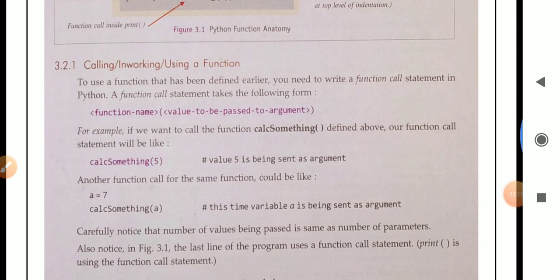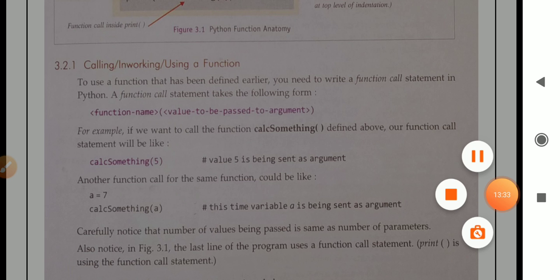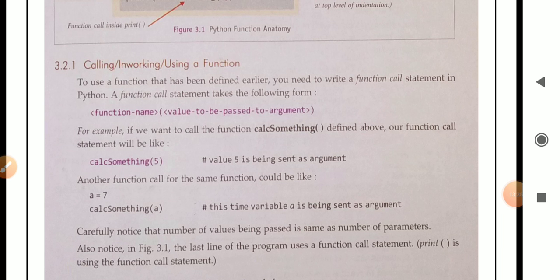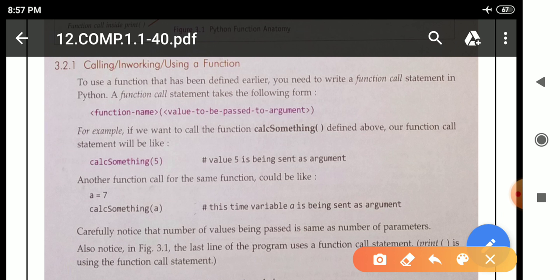Next topic: calling or using a function. To use a function that has been defined earlier, you need to write a function call statement in Python. A Python call statement takes the following form. In Python programming we have to define a function only once. After that we can use it multiple times by using a function call statement. This is the syntax of a Python function call statement: the function name, and after that the value to be passed to the argument.